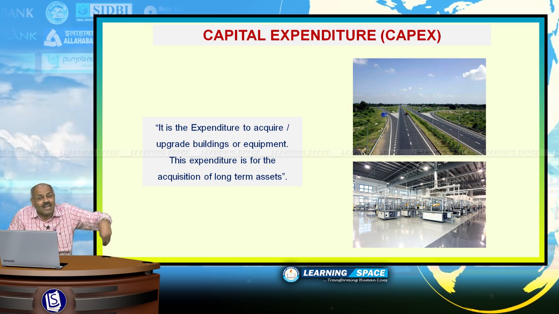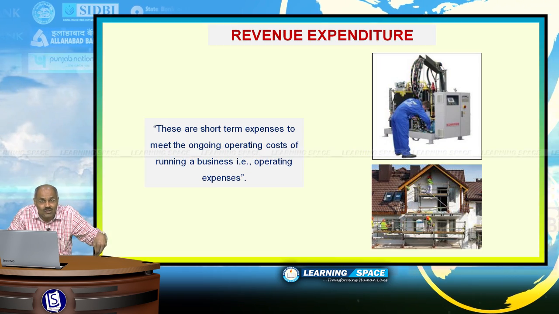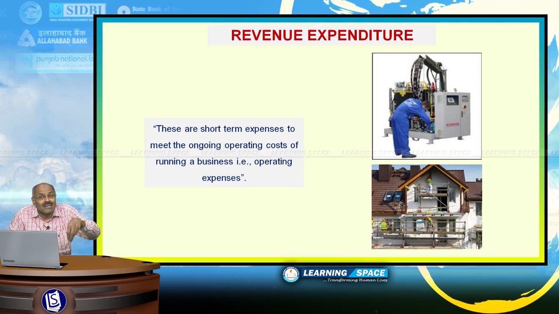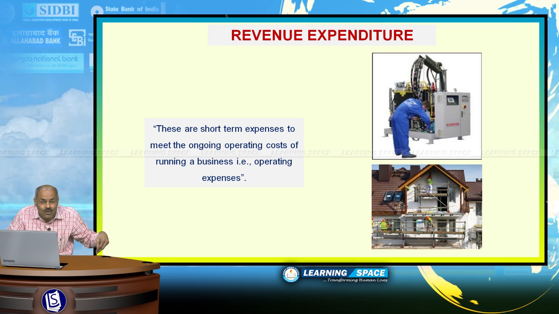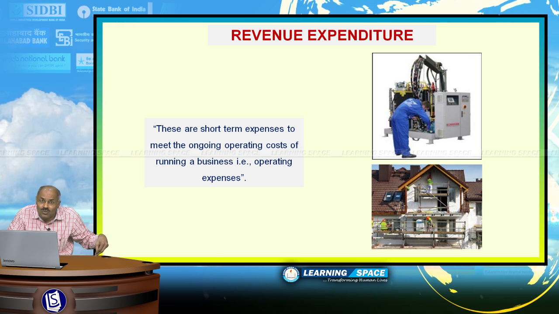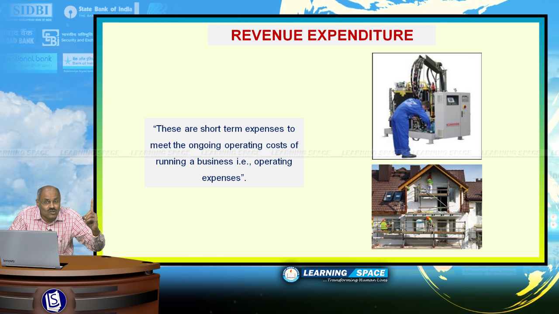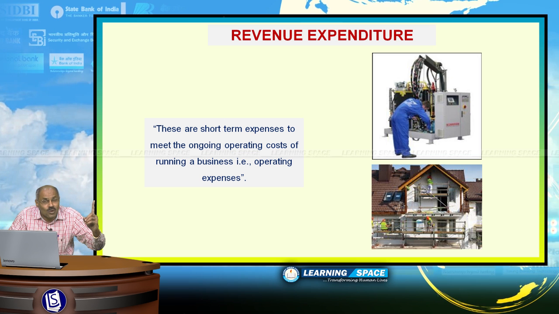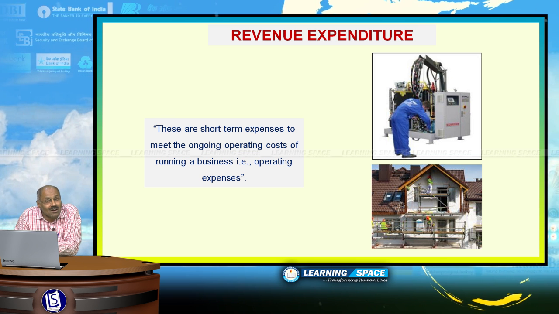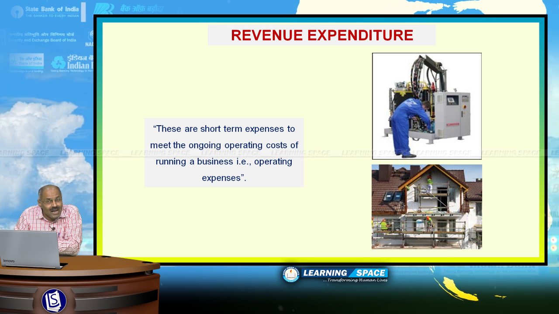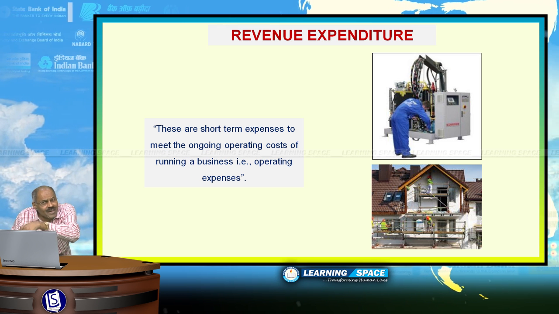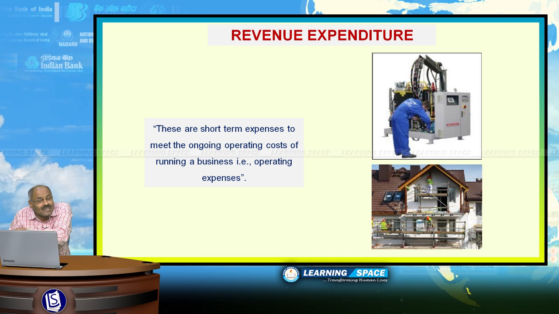Please don't forget. If you look at revenue expenditure, this is the term to meet day-to-day operating expenses. You purchased a new car, that is capital expenditure, but after some time the car developed problems and you are required to repair it, that is revenue expenditure.